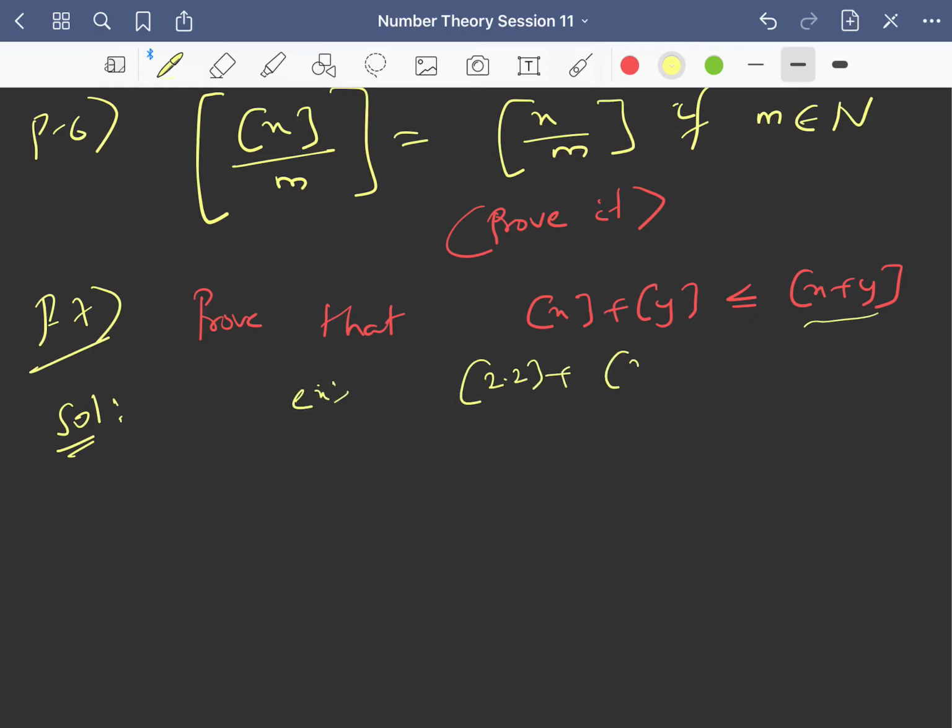See, greatest integer of 2.2 plus 3.2, this is how much? This is 2, this is 3, this is 5, and what is the sum? 5.4, this is also equal to 5. So the equal to sign is there, so this is fine, right?